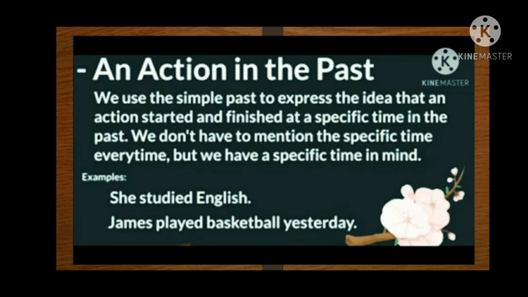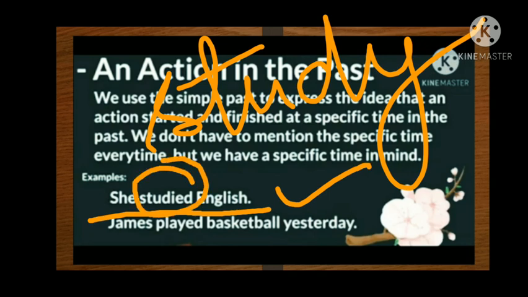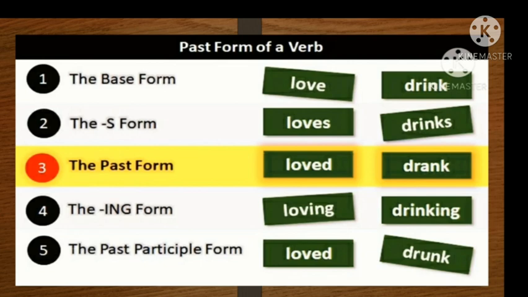Let's have examples. She studied English. So here we are talking about the past tense. So that's why we change the verb form study to studied. Yes? In the same way, next sentence, James played basketball yesterday. It means we are talking about yesterday, that is बीता हुआ कल. So that's why we have used the verb's second form, played, here. Yes? Let's see the next slide for more clarification.